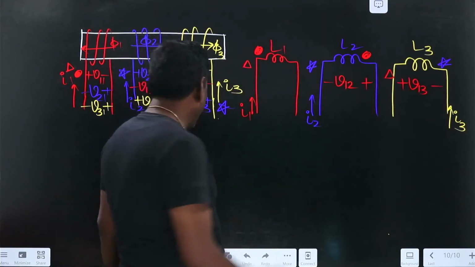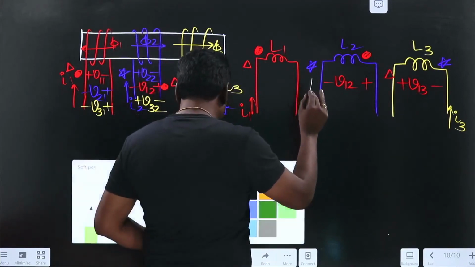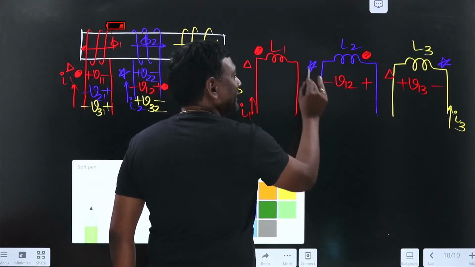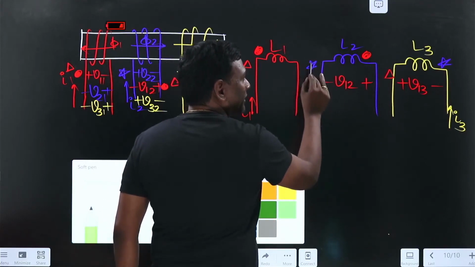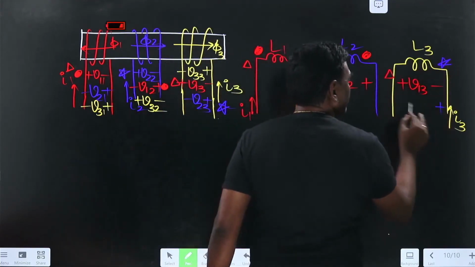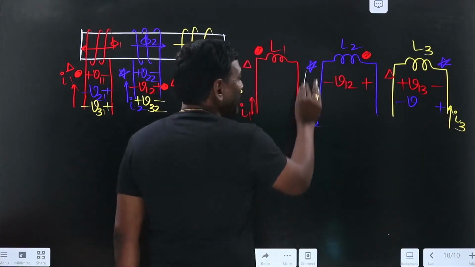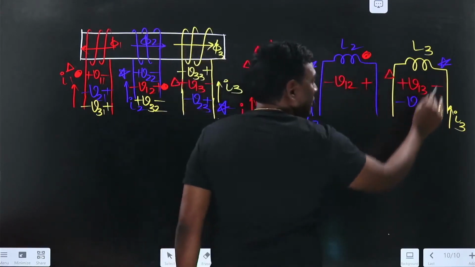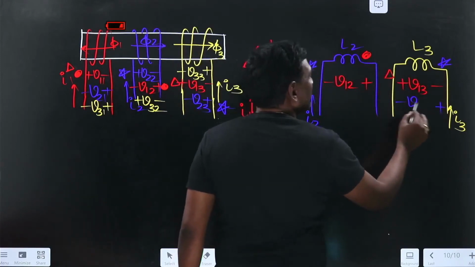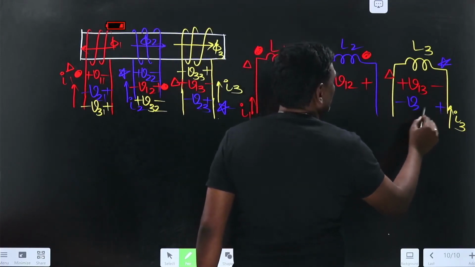Now that is over. Now I2 is entering into the star, so this star should be positive, and this is V because of 2 in 3.